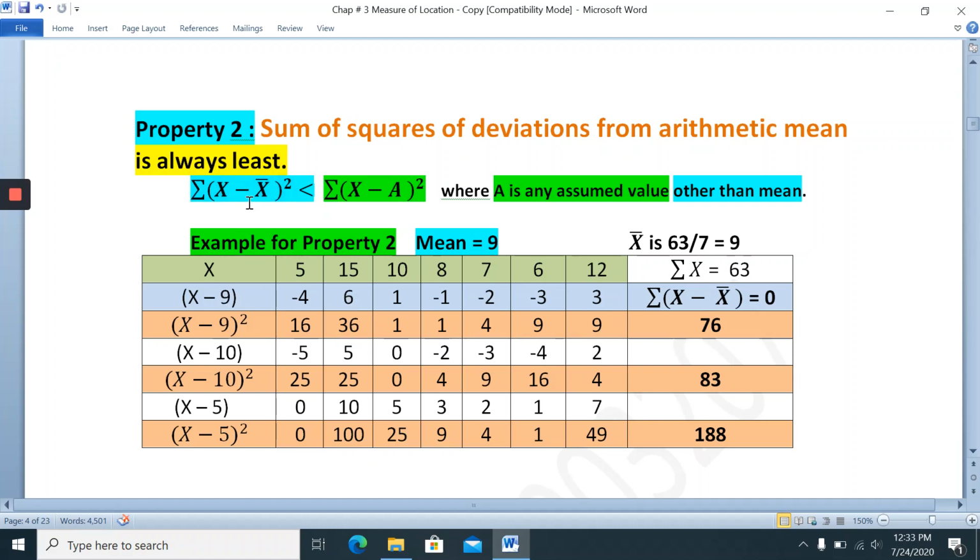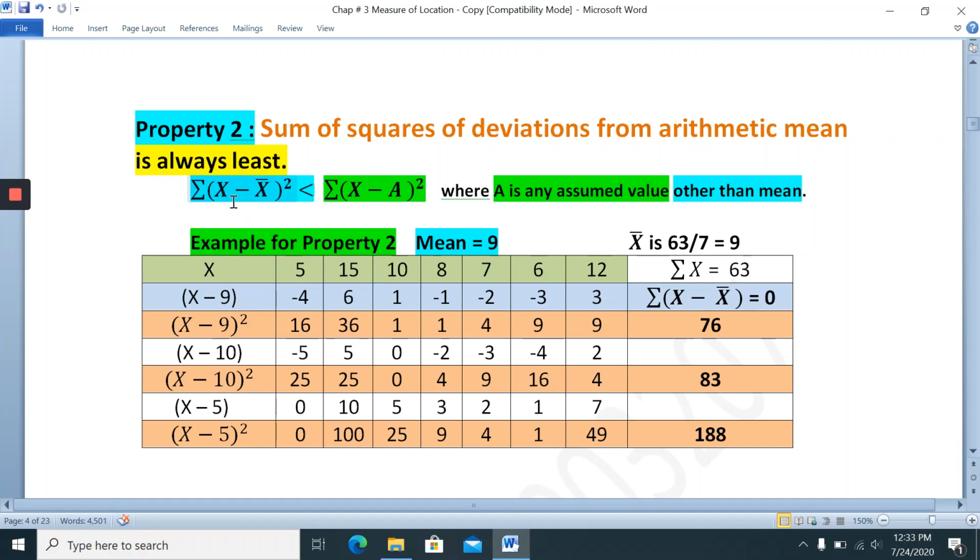Now square them: minus 4 square is 16, 6 square is 36, 1 square is 1, minus 1 square is 1, minus 3 square is 9, and 3 square is 9. Add them up and we get 76.